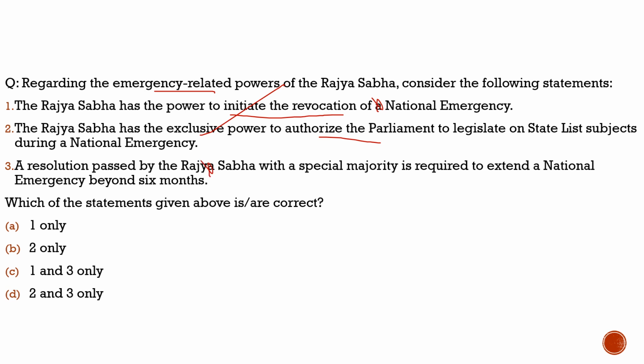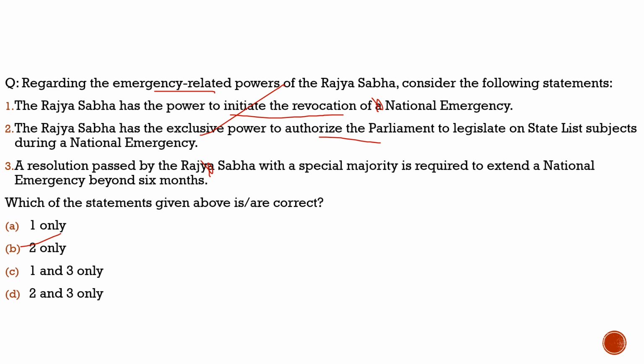So with respect to this question, the correct answer would be option 2, statement 2 only, and from the code given below, the correct option would be option B. I would like to add here that once the President is empowered to issue a proclamation, for example in the event of a national emergency, the failure of the constitutional machinery in a state, or a financial emergency, normally the proclamation has to be approved by both houses of Parliament within a stipulated period, which is mostly 2 months.